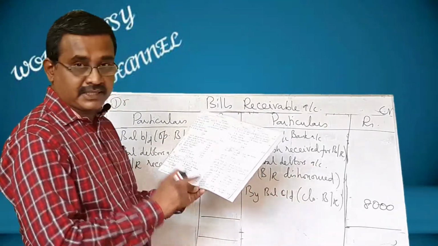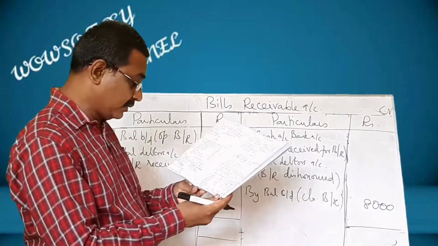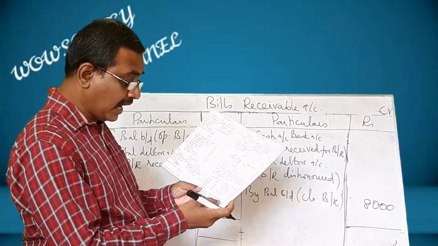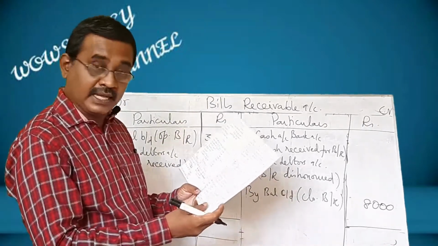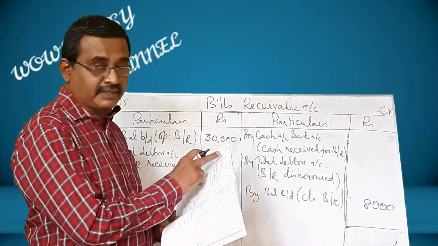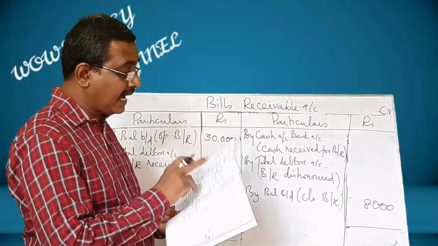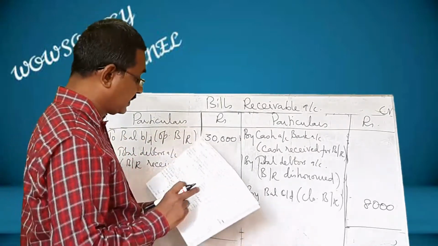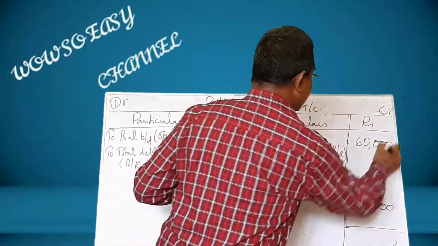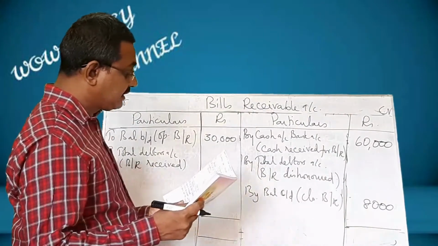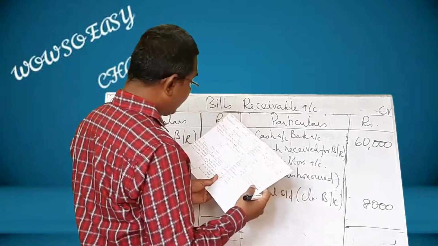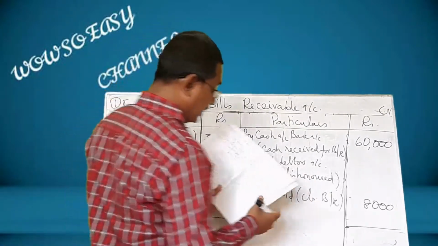Discount allowed to customers, that will also be taken to total debtors account. Cash paid to creditors, that will be taken to total creditors account. Discount allowed by suppliers, that will be taken to total creditors account. And payments against bills payable, that will be taken to bills payable account. Cash received for bills receivable 60,000, that comes to 60,000. And bills receivable dishonored, that comes to 4,000.